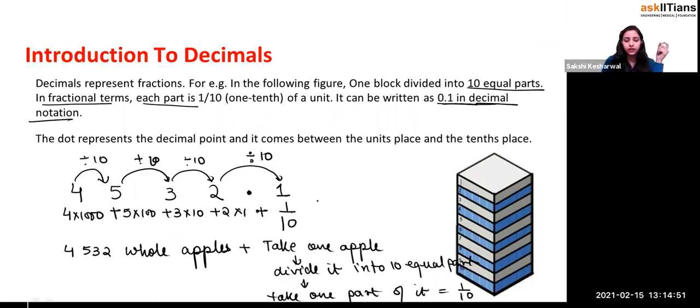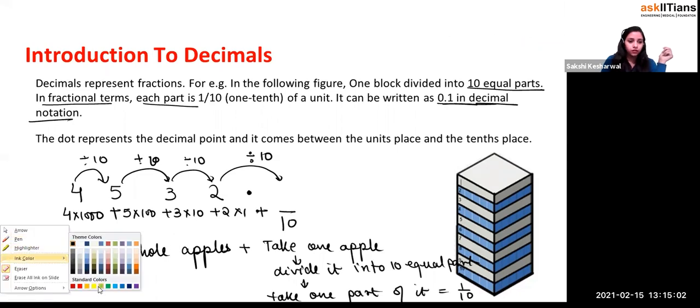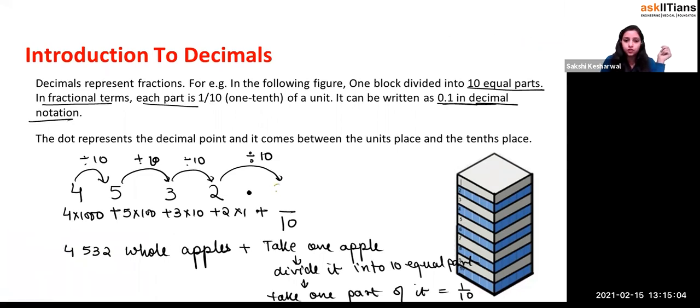Let us suppose if I write 2 over here, like 2 parts, what does this mean? If I write 2 over here, this means I have taken 2 parts of the fraction. It means you have taken 4,532 apples with you.